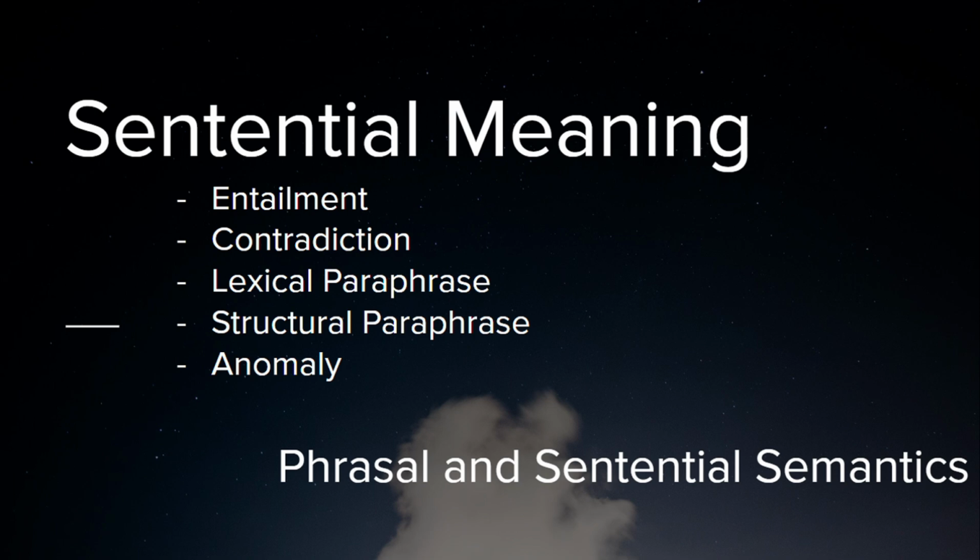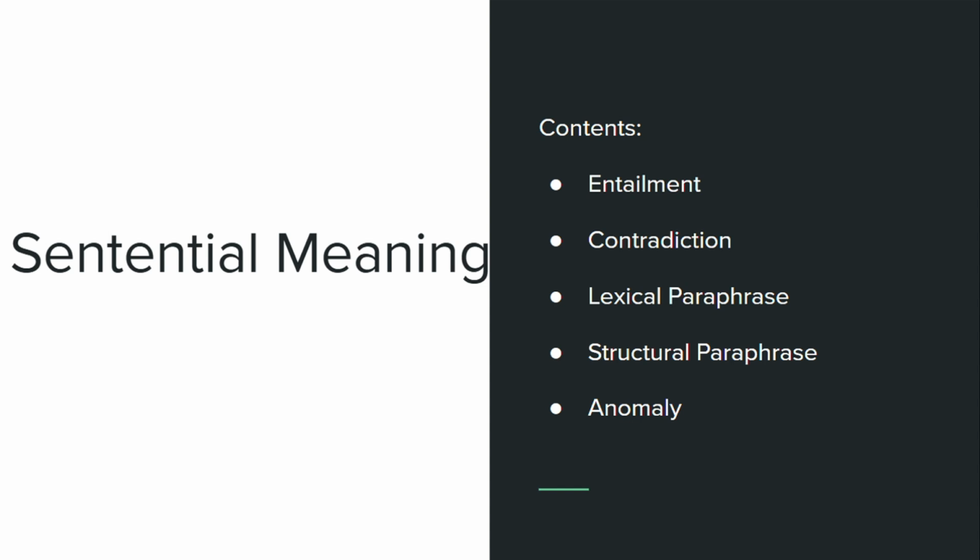I want to talk about sentential meaning in the area of phrasal and sentential semantics study. In today's talk, we are going to look at five concepts. They are entailment, contradiction, lexical paraphrase, structural paraphrase, and anomaly.